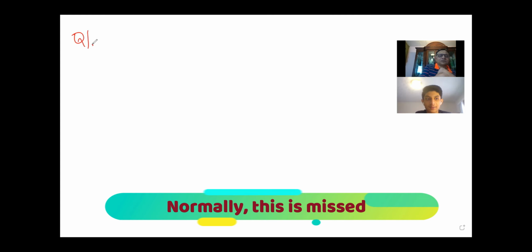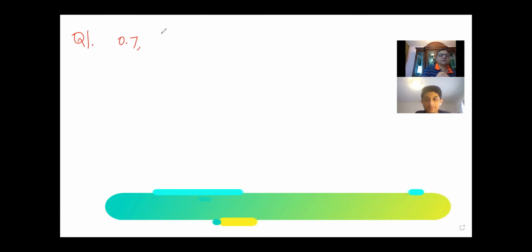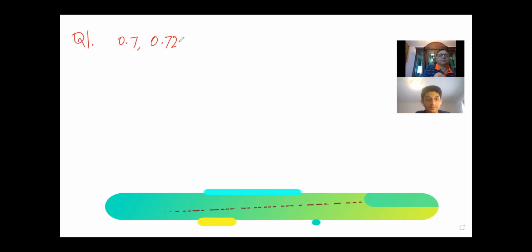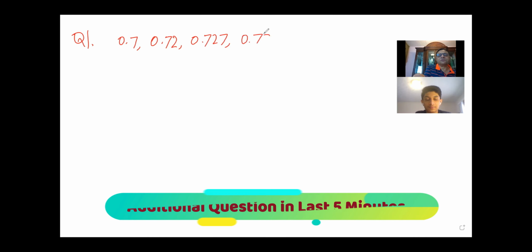Okay. So let us say we have the sequence which is 0.7 and the numbers are like 0.72. It is from a previous test paper, so I have the values written here. Basically, it is growing like this: 7272. So you see how it is growing. And if it grows to an infinitely large number, how do you approximate this limit? What is the limit of this sequence?